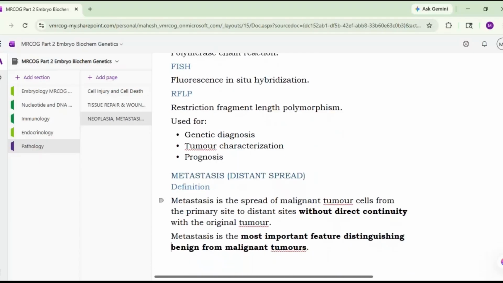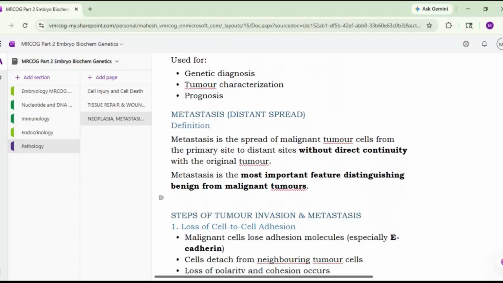Okay. Now metastasis. So what is metastasis? Metastasis is the spread of malignant tumor cells from the primary site to the distant site without direct continuity with the original tumor. And metastasis is the most important feature distinguishing benign from the malignant tumors.